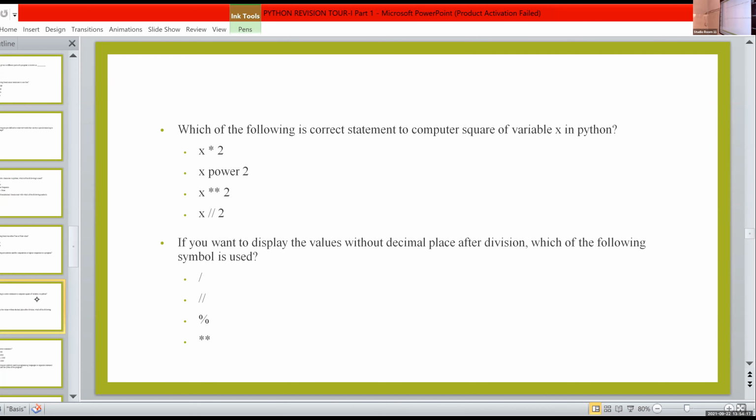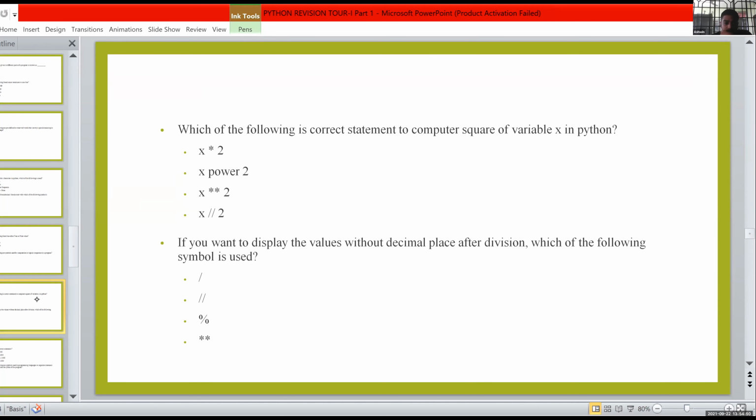Shivani, which is the answer? Ashwin? Second one.